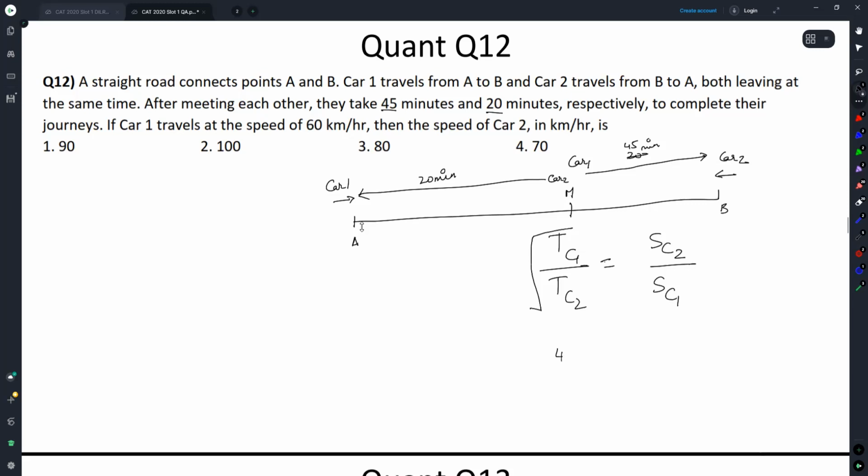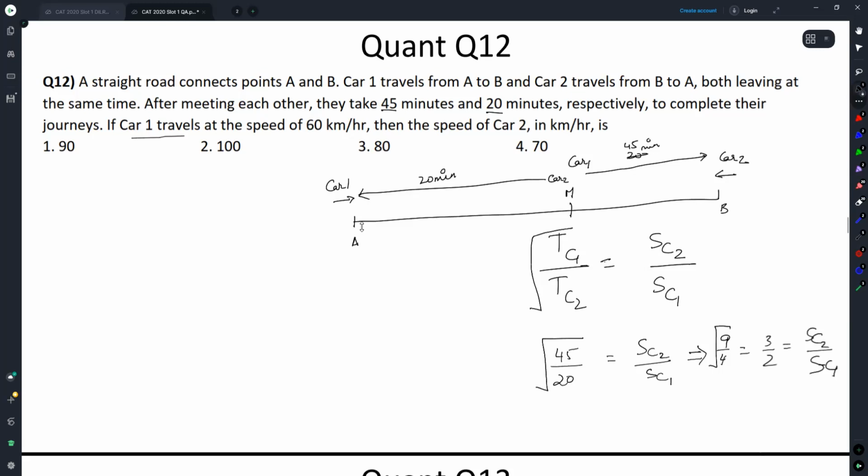Time for car 1 is 45 by 20, under rooted. Speed of car 2 by speed of car 1, which gives me 9 by 4 under root, which gives me 3 by 2.